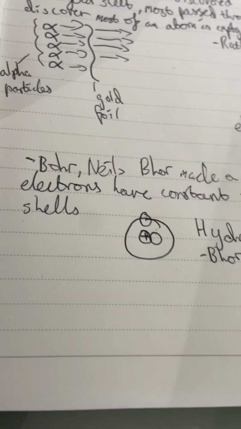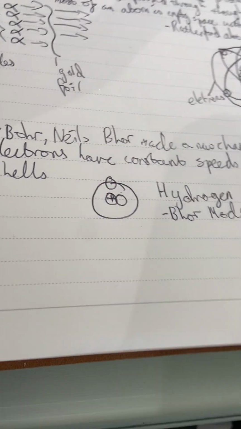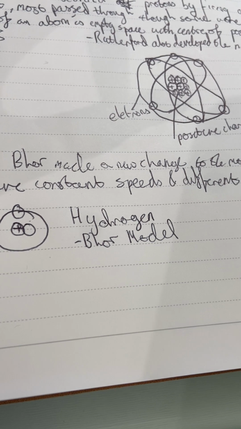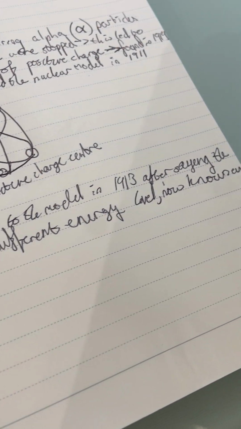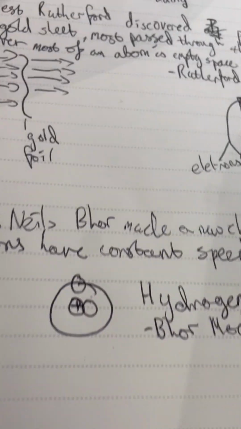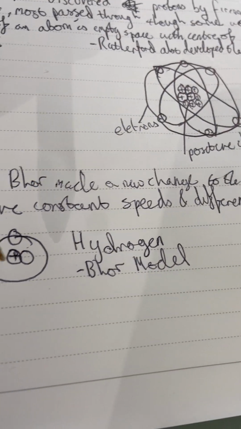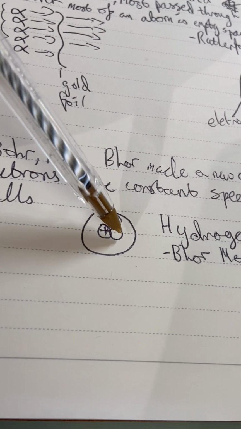However, in 1913, Niels Bohr made a new change to the model. He said that electrons had constant speeds and different energy levels. This is now known as shells. An example of this was hydrogen. Hydrogen only has one electron in its outer shell, it has a positive proton and a later discovered neutron.